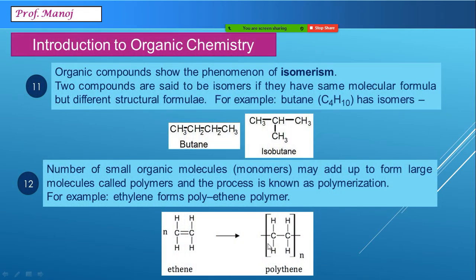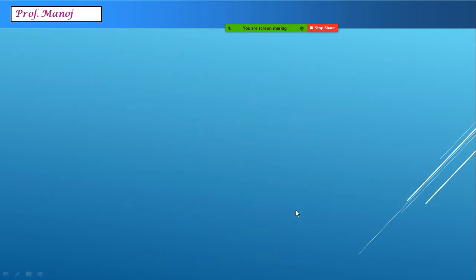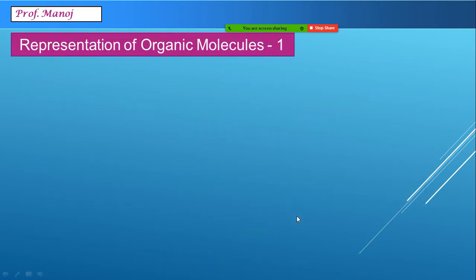So here you can see CH2 forming CH2, and this unit gets linked with several other units n times. So the original molecule is called ethene, the polymer is called polyethene. These are all the characteristics we have seen for organic compounds.